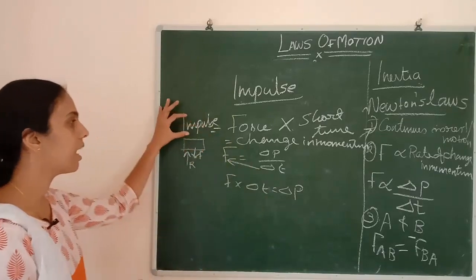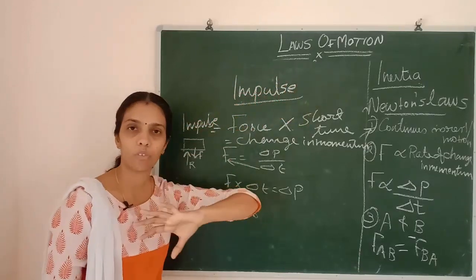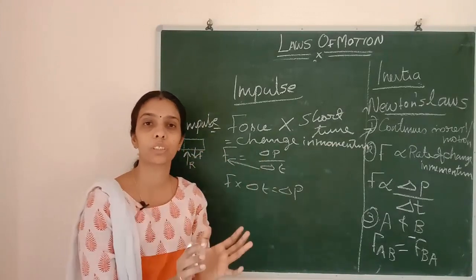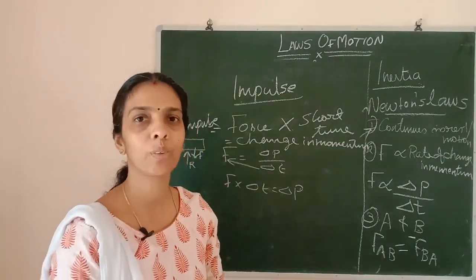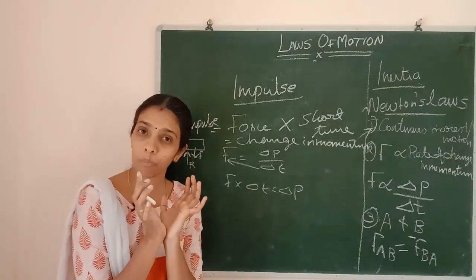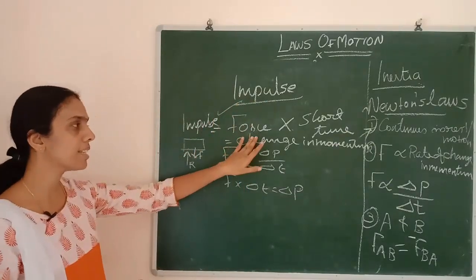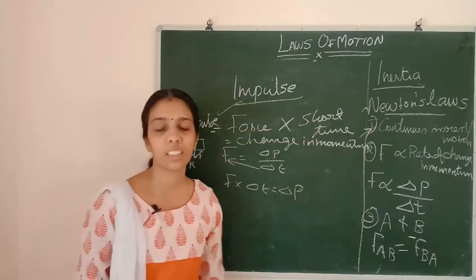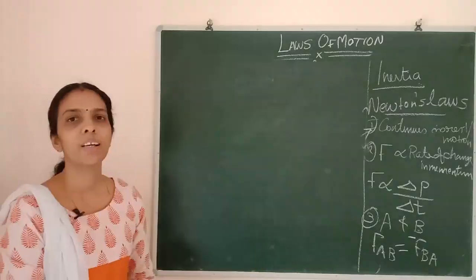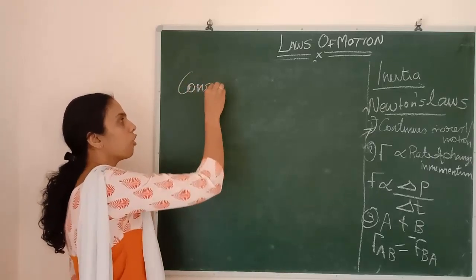Impulse depends on the force acting on the object and the interval of time. As the interval of time increases, the effect of the force reduces. If the time is reduced, the effect of impulse will be more, isn't it? So what is meant by impulse? Impulse is a force acting for a short interval of time, called the impulsive force. Clear? Next we are going to find out what is meant by conservation of momentum.